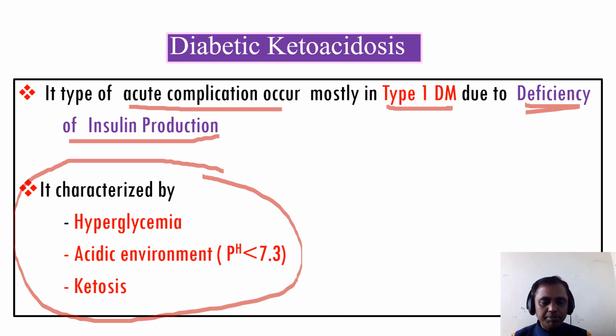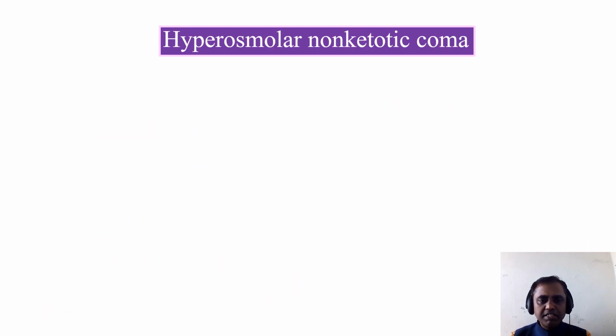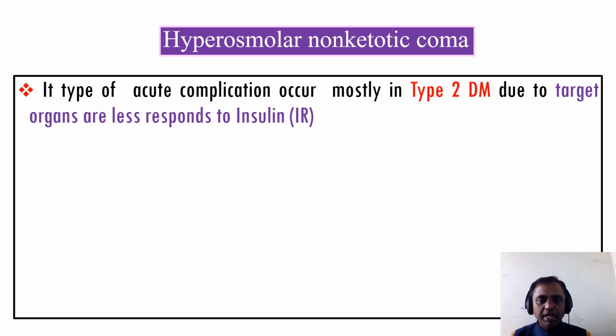Ketosis can be identified in the urine by the presence of ketone bodies, that is the Rothera's test. We are able to identify whether the patient is suffering from diabetic ketoacidosis or not. The next acute complication is the hyperosmolar non-ketotic coma.